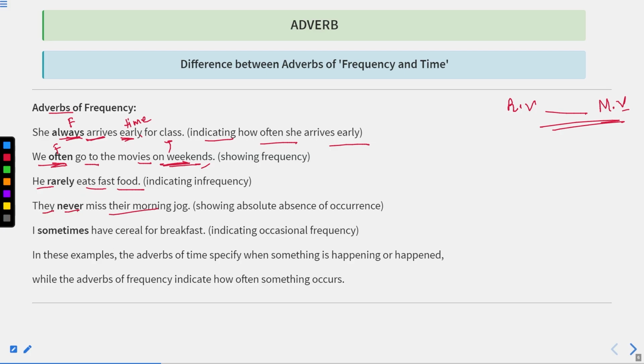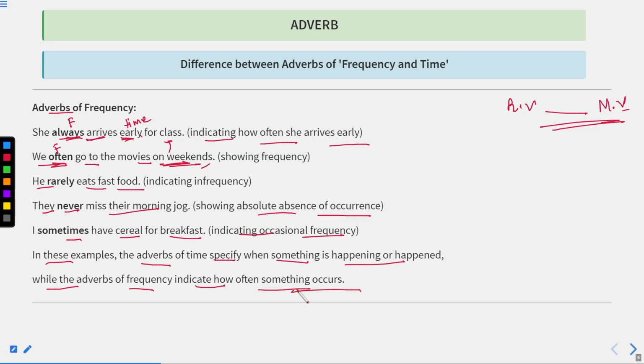They never miss their morning jog. It means they always go for the morning jog. So they never miss it. It means showing absolute absence of occurrence. I sometimes have cereals for breakfast, indicating occasional frequency. In these examples, the adverbs of time specify when something is happening or happened, while the adverbs of frequency indicate how often something occurs. Okay, so this is the basic difference between frequency and time.